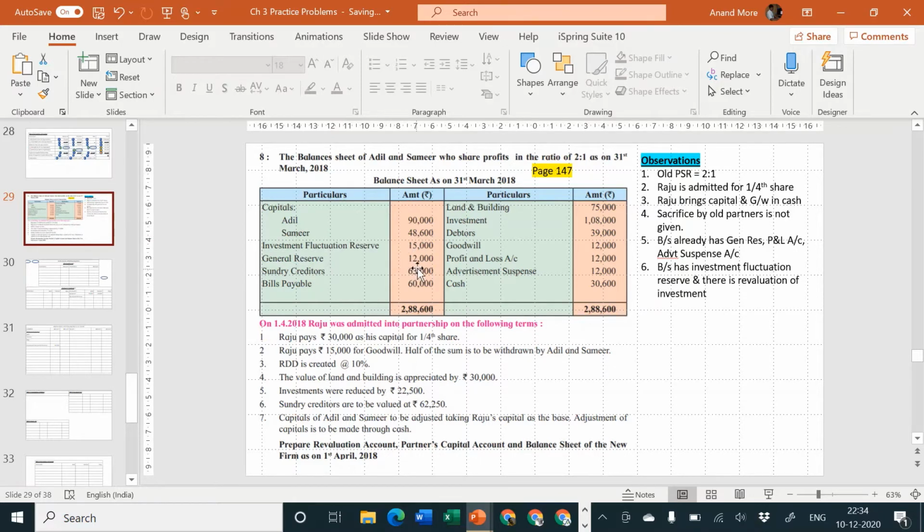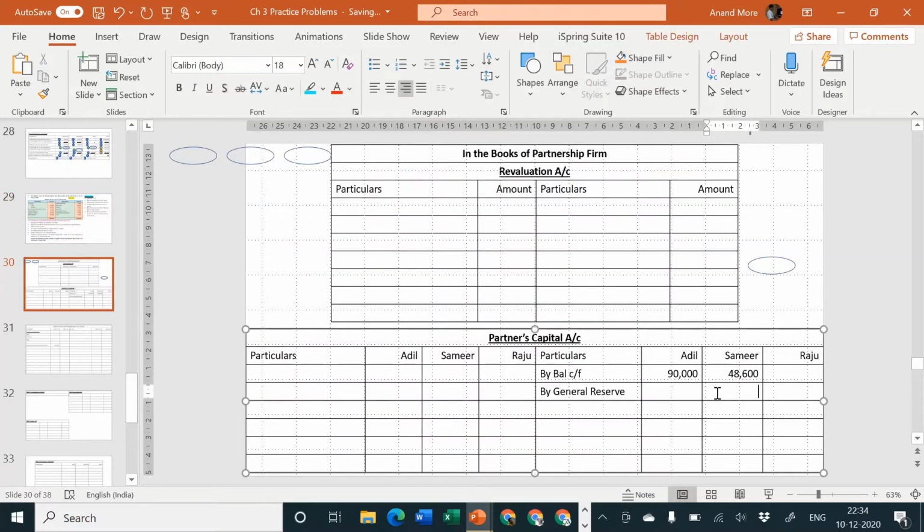The amount of general reserve is 12,000. 12,000 to be divided by 3. 12,000 divided by 3 is equal to 4,000. So Samir will get 4,000 and Adil will get 8,000. This is past undistributed profit, so Raju does not have any right to demand anything out of the same. Raju's right is only from the date of his admission, not prior to the date of his admission. Okay.